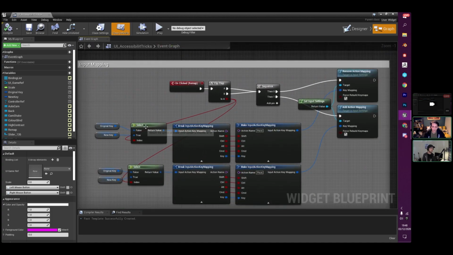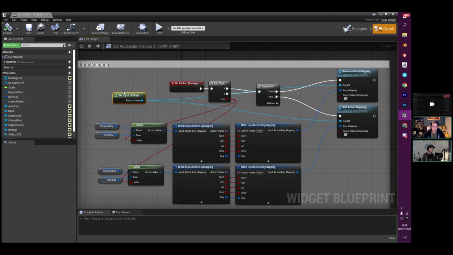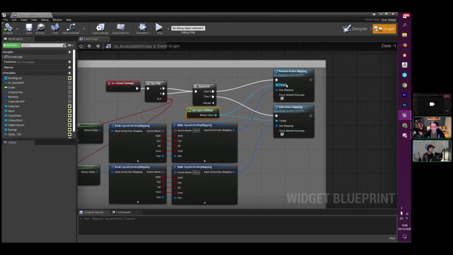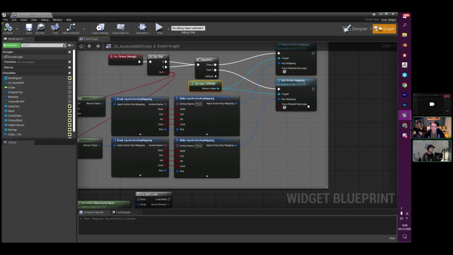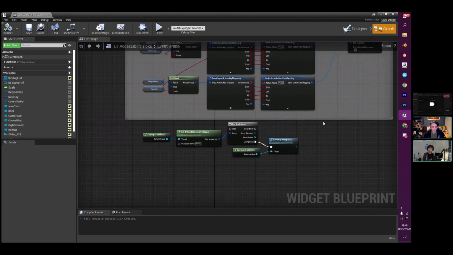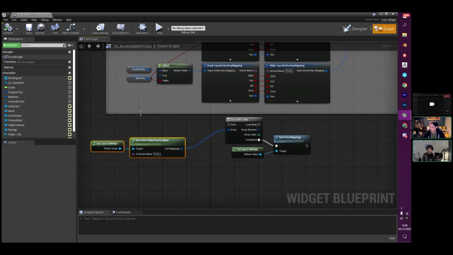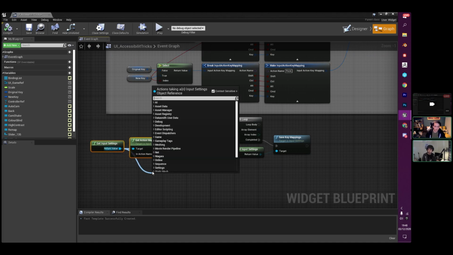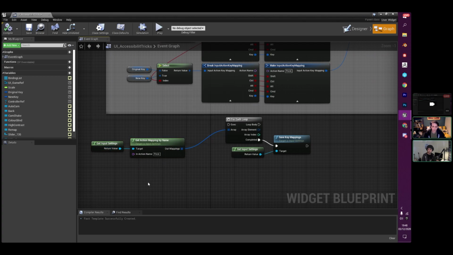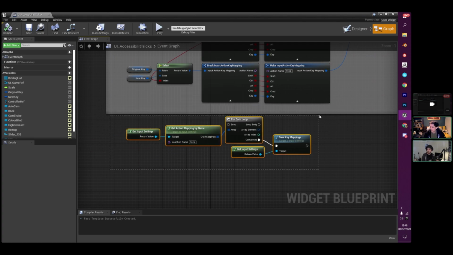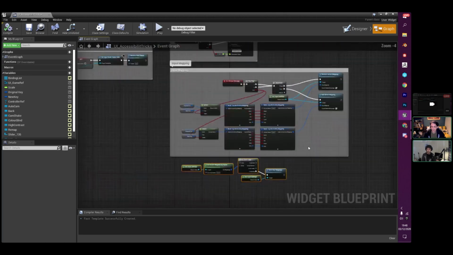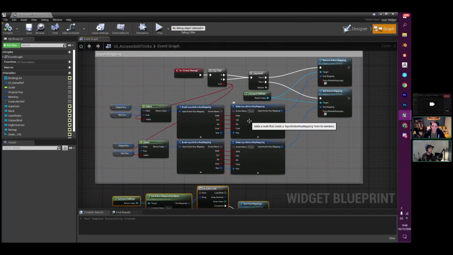But basically, it derives from this function called Get Input Settings, right? And what we can do here is remove an input action mapping, and add an action mapping. We can also search through all of our action mappings for a particular action type, and we can also do axis mapping as well. So we can go through basically every single input type, and then we can let the player remap to whatever they want for that particular thing.